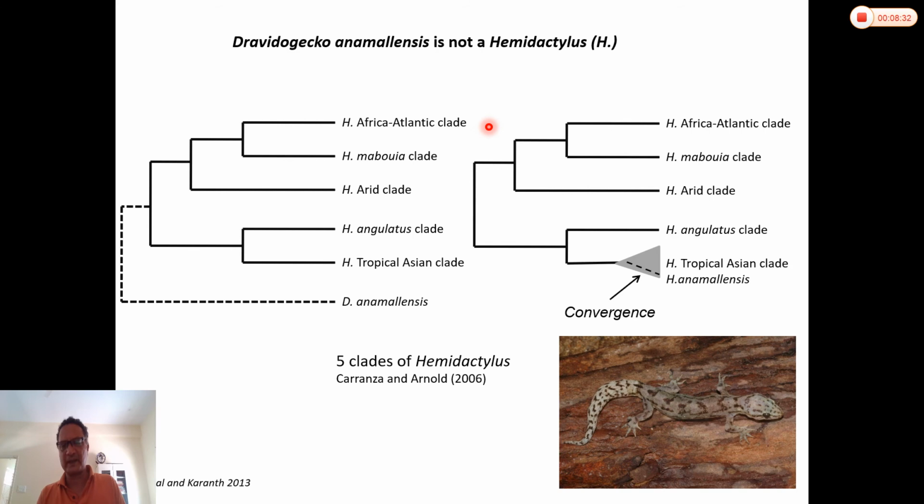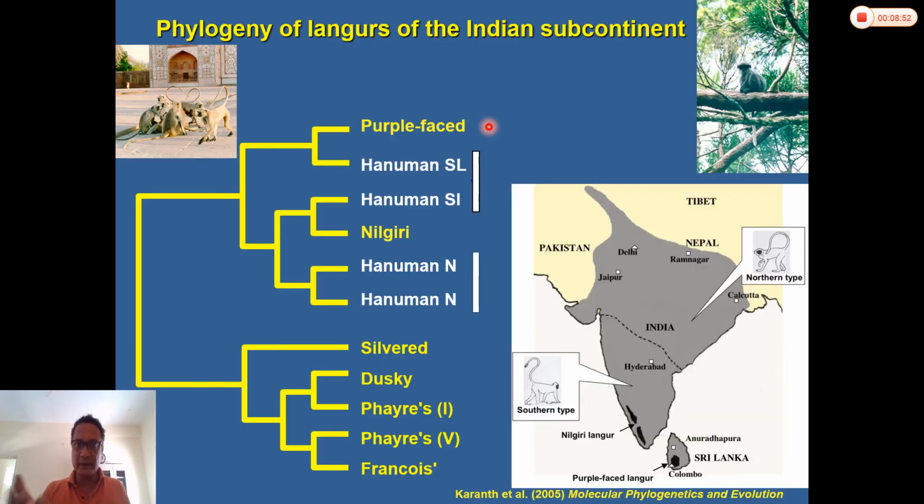Similarly, we have another example of a Hemidactylus, which was thought to be a Hemidactylus, but turns out it is not nested within Hemidactylus, and we had to revisit the earlier classification of this group. Within Hanuman langurs, obviously, these two species from India and Sri Lanka are nested within Hanuman langur, so they should be placed in Semnopithecus.